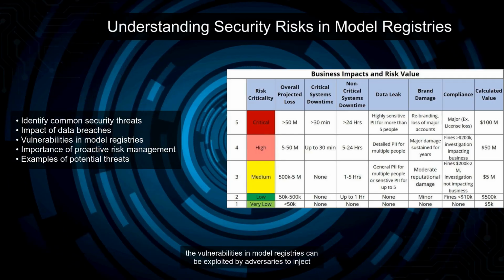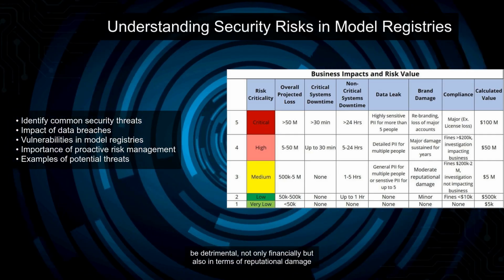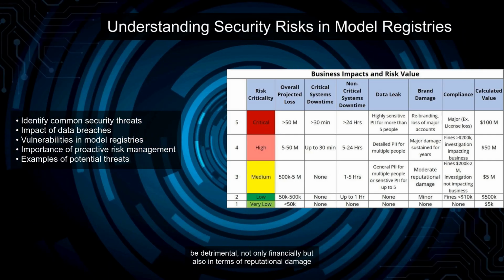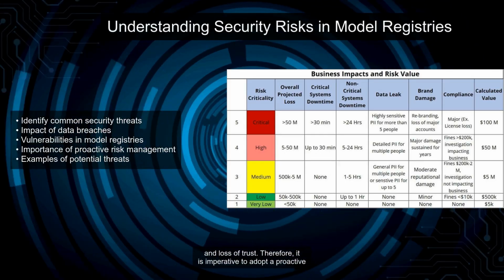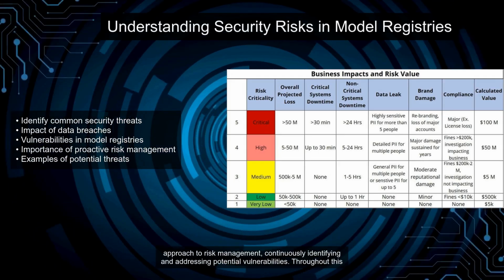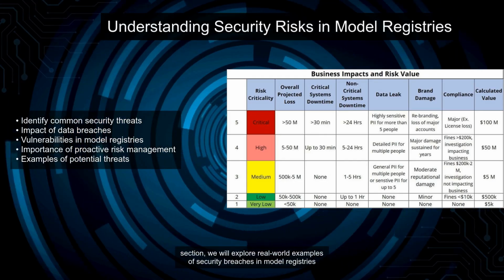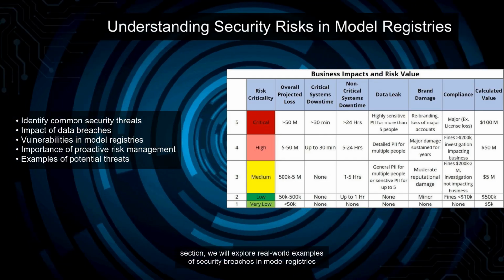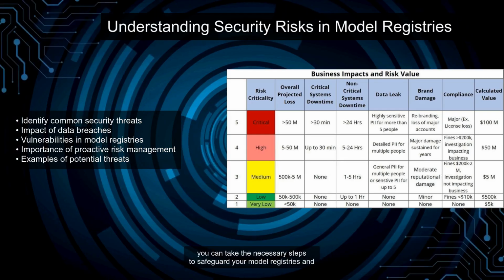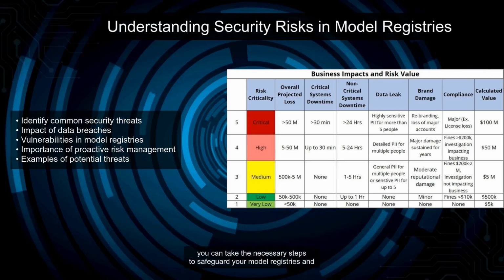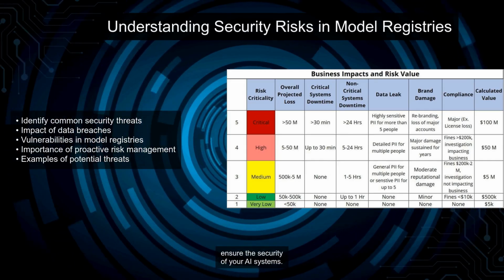Additionally, the vulnerabilities in model registries can be exploited by adversaries to inject malicious code or manipulate model outcomes. The impact of such breaches can be detrimental, not only financially but also in terms of reputational damage and loss of trust. Therefore, it is imperative to adopt a proactive approach to risk management, continuously identifying and addressing potential vulnerabilities. Throughout this section, we will explore real-world examples of security breaches in model registries and discuss the lessons learned from these incidents. By understanding these risks, you can take the necessary steps to safeguard your model registries and ensure the security of your AI systems.